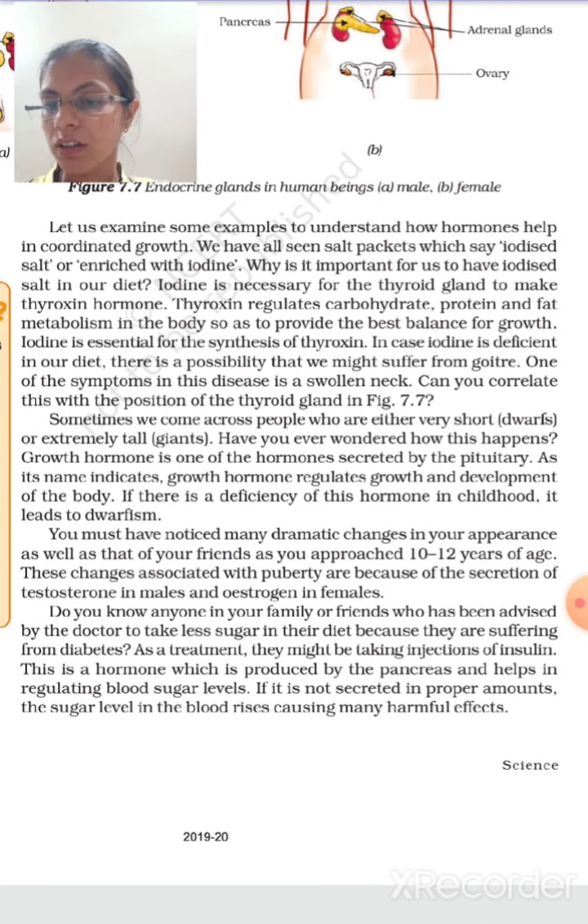Then iodine is essential for the synthesis of thyroxine. In case iodine is deficient in our diet, there is a possibility that we might suffer from goiter. Goiter is a disease which occurs in the neck, in that the neck would be swollen of that particular person whose thyroid gland is not properly working, and in his thyroid gland, because of the deficiency of iodine, goiter occurs. One of the symptoms of the disease is the swollen neck.